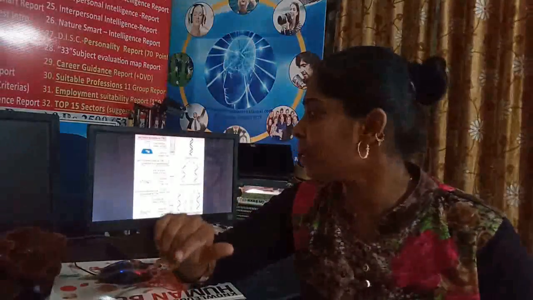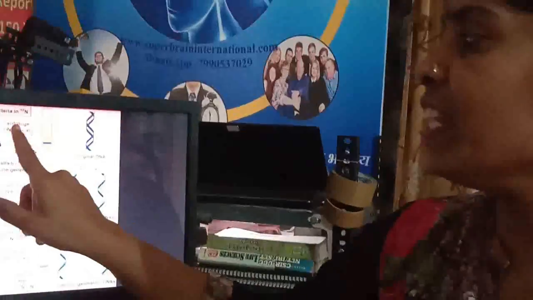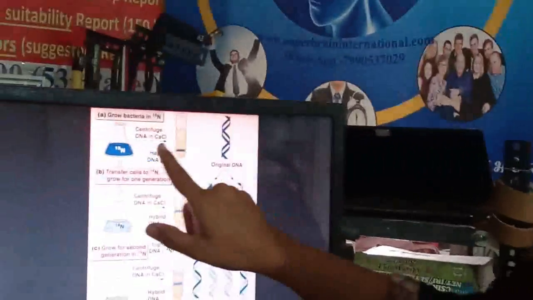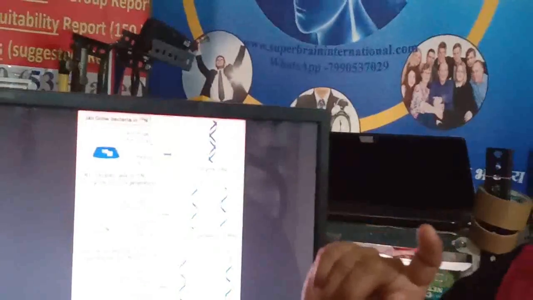Whatever new DNA is formed in that medium will have heavy nitrogen content, so heavy DNA will be formed. In the experiment they grew the DNA in the N15 ammonium chloride material, and all the DNAs formed were heavy.